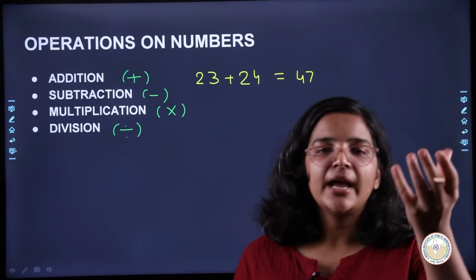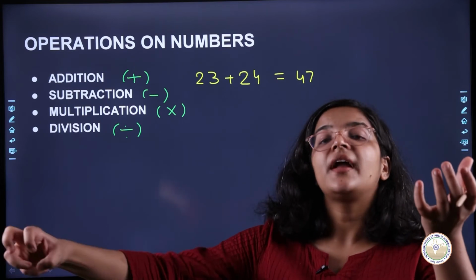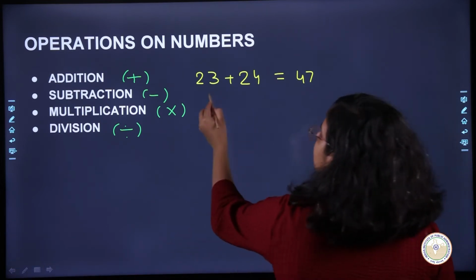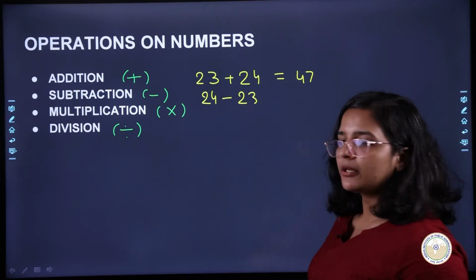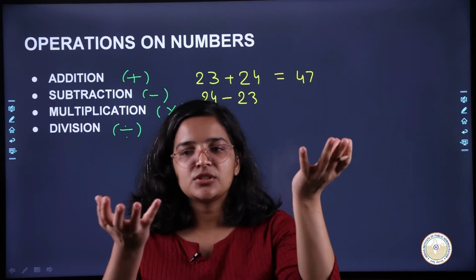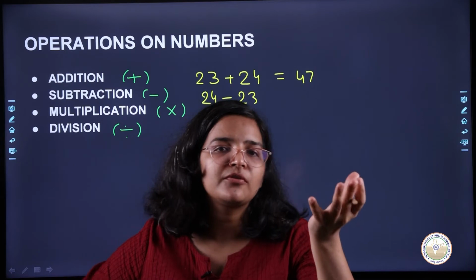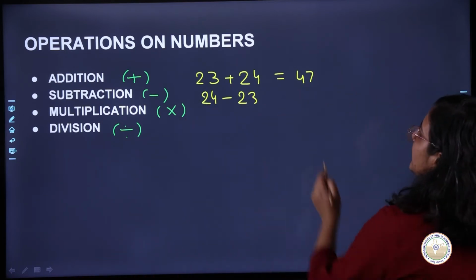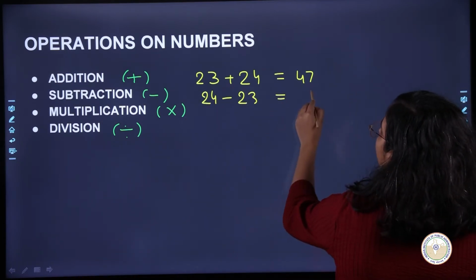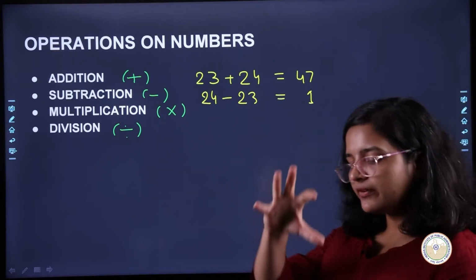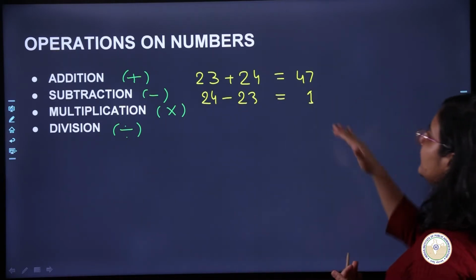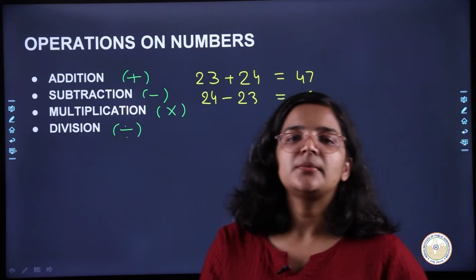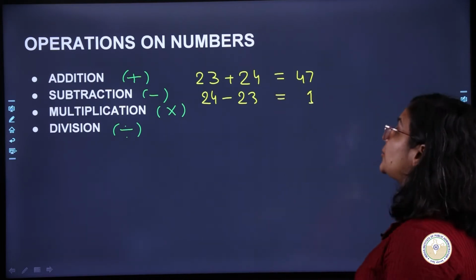In subtraction, I am removing one number out of another number. Let's say I am doing 24 minus 23. This is 24, this is 23, I am removing 23 out of 24. So this would be subtraction and the number is going to be 1. So you are removing some part from a number, and the result is given by the subtraction that you will get.